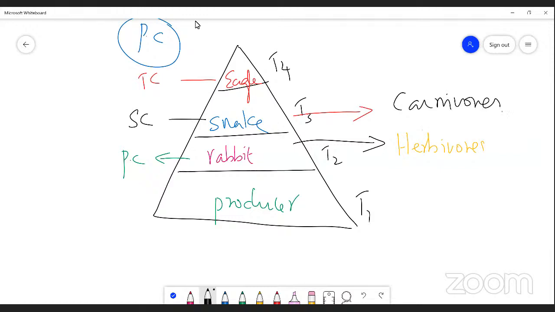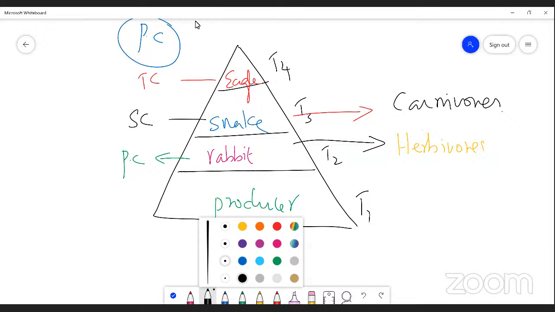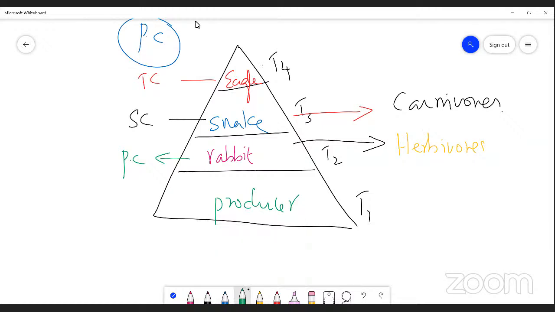An eagle is placed under top carnivores. So please understand there are different levels in the trophic structure, right? Producer, herbivorous, carnivorous, and top carnivorous. Now, could you give an example for each one, dear students? Eagle is an example of dash category of organism. Please answer.